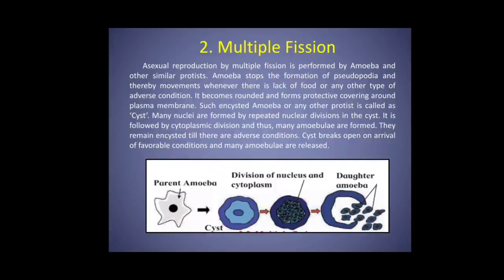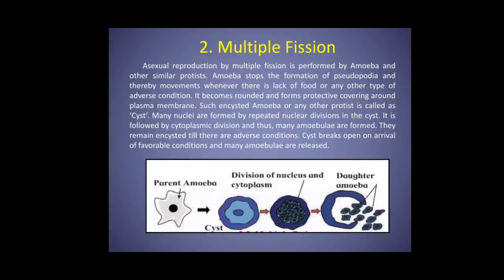Amoeba stops the formation of pseudopodia, that is false feet of amoeba, and thereby movement of amoeba also stops. Whenever there is lack of food or other adverse condition, that is unfavorable condition, amoeba becomes rounded and forms protective covering around itself. Such encysted amoeba is called as cyst.